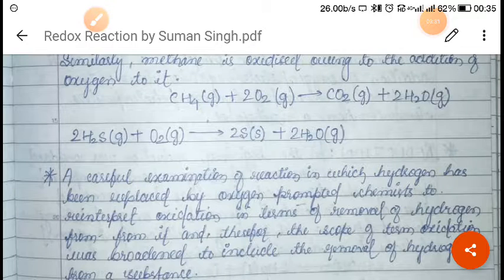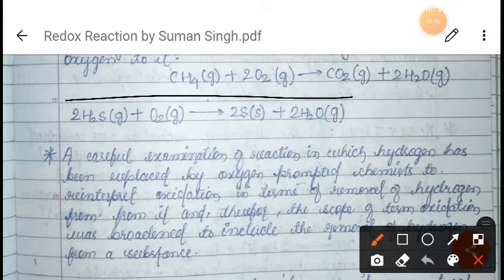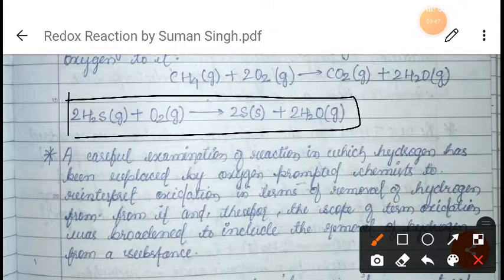Now if you carefully see this reaction, okay, the hydrogen has been replaced by the oxygen. As you can see, if you carefully look at this equation, the hydrogen has been removed from the sulfur with the help of this oxygen.